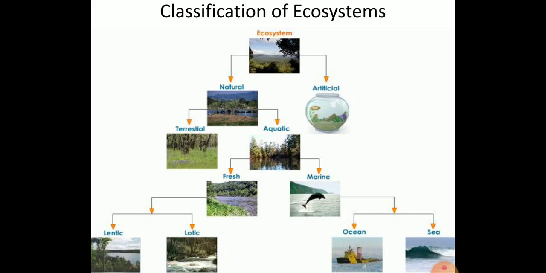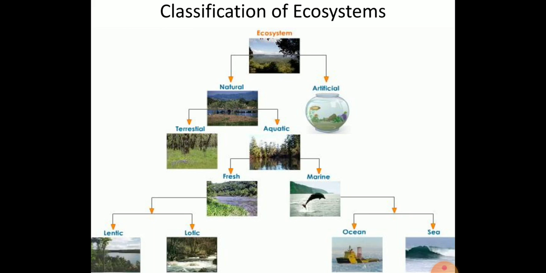Next, going to the classification of the ecosystem. Ecosystems are generally divided into two types: one is the natural ecosystem and another is the artificial ecosystem. The artificial ecosystem is nothing but the man-made ecosystem. Here man plays the key role in constructing the ecosystem. For example, a dam or an aquarium. These are all artificial ecosystems.